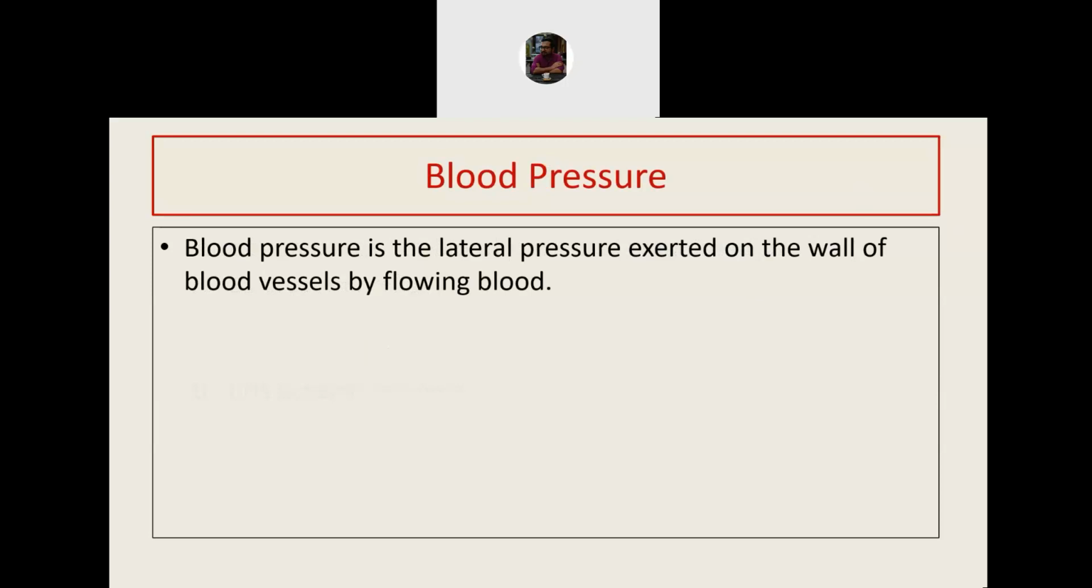When blood flows, there is a forward pressure as well as lateral pressure. Forward pressure cannot be measured by sphygmomanometry. They have to be measured by invasive methods. Since we use sphygmomanometer for measurement of blood pressure, we actually measure the lateral pressure, the pressure perpendicular to the wall of the blood vessel. So blood pressure is defined as the lateral pressure exerted on the wall of the blood vessels by flowing blood.